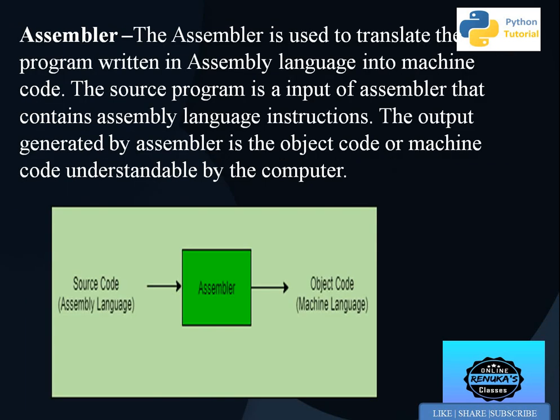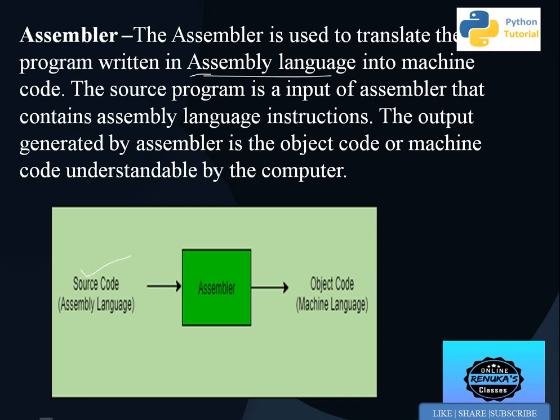Then comes the assembler. It converts assembly language programs to machine language. Assembly language is also a type of language which is very near to the machine, so it is a tough language also. Mostly those people learn assembly language who need to do coding of circuits and all that. So the assembler converts source code to machine code, but the source code has to be written in assembly language.